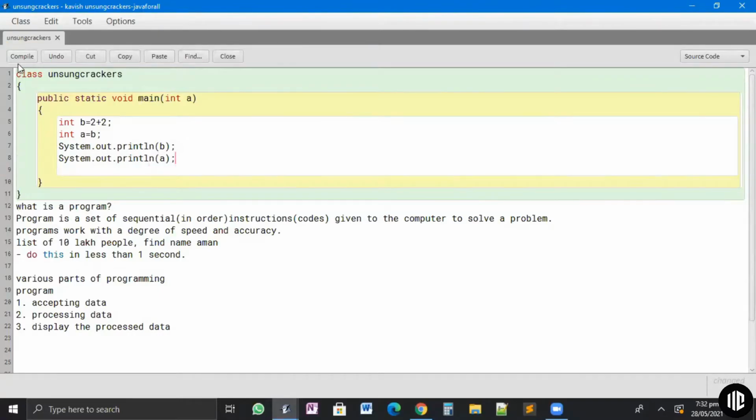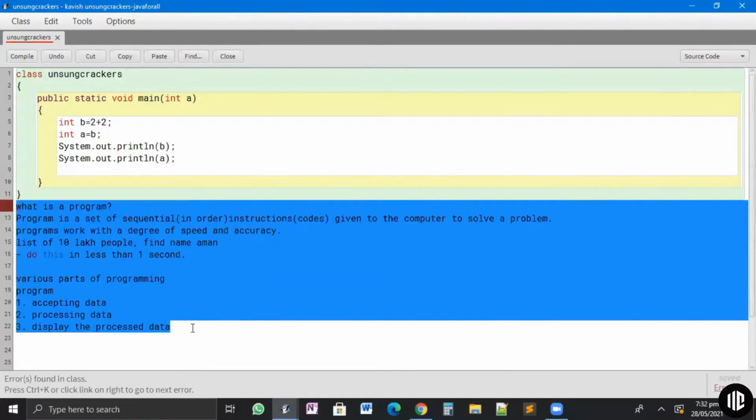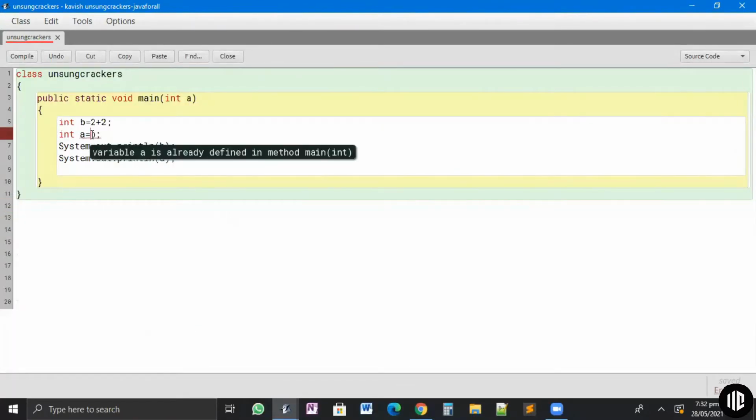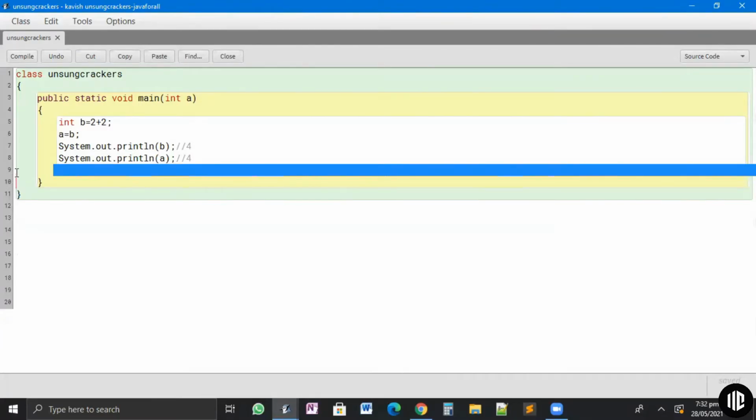For example, this code that I've written here, assuming it was related to a calculator, would essentially save so much time. In this case, the output here will be 4 and the output here will again be 4.